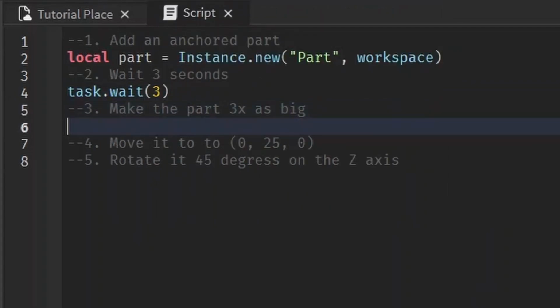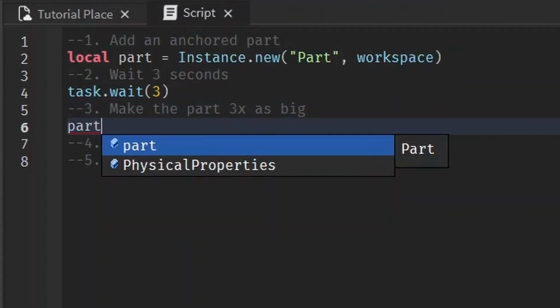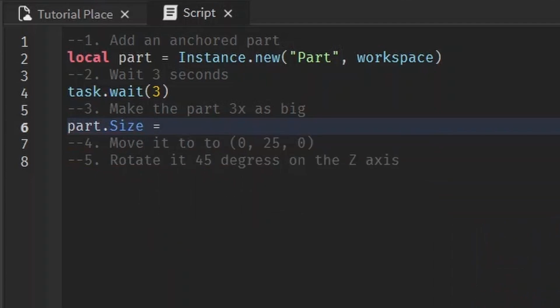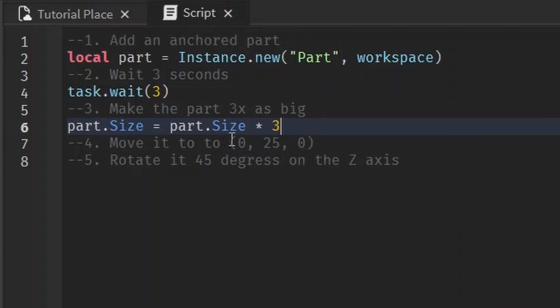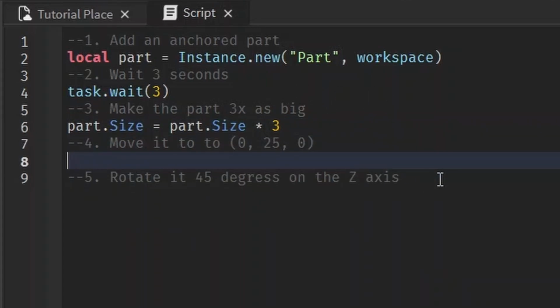We're going to make the part 3 times as big as it is. So part.size equals, we want it to be the same size, but 3 times bigger. So part.size, and then we just multiply it by 3. And this will multiply it by 3 in the x-axis, the y-axis, and the z-axis. You can just multiply it by 3. It's pretty neat. We want to move it to the location of 0, 25, 0.